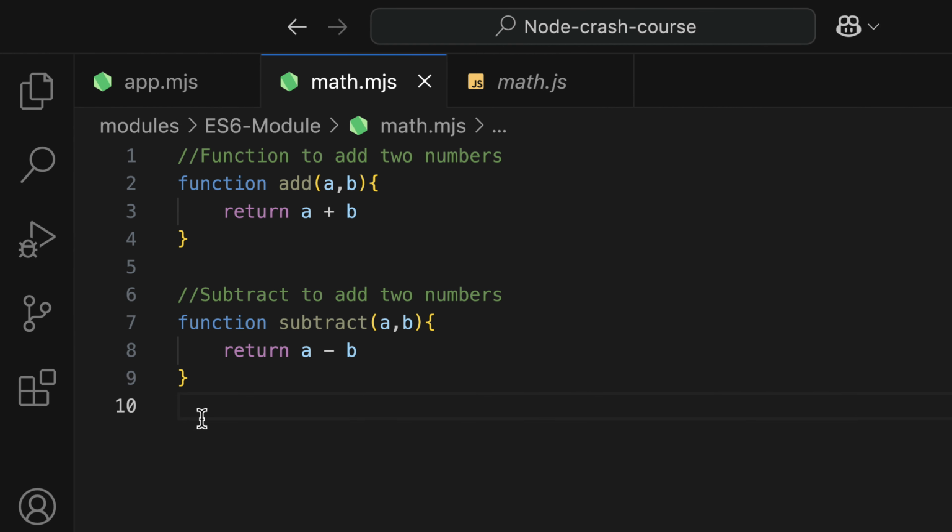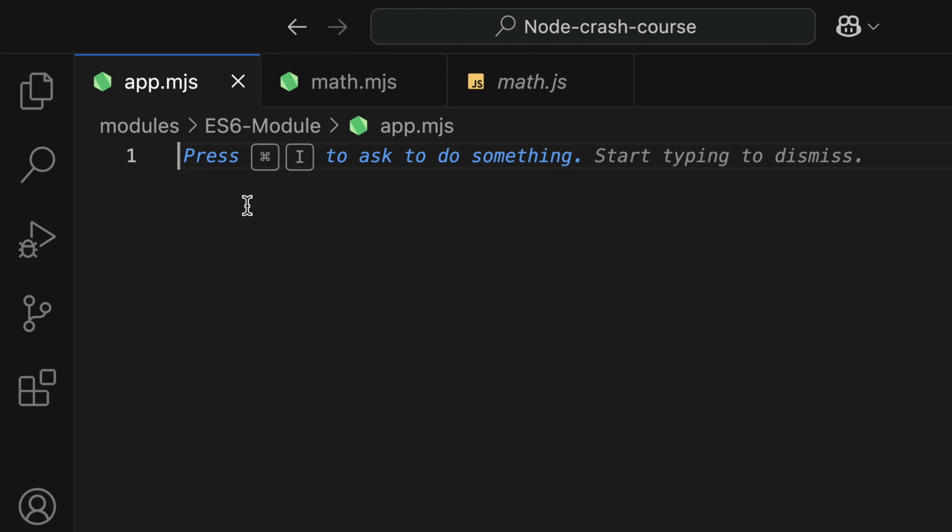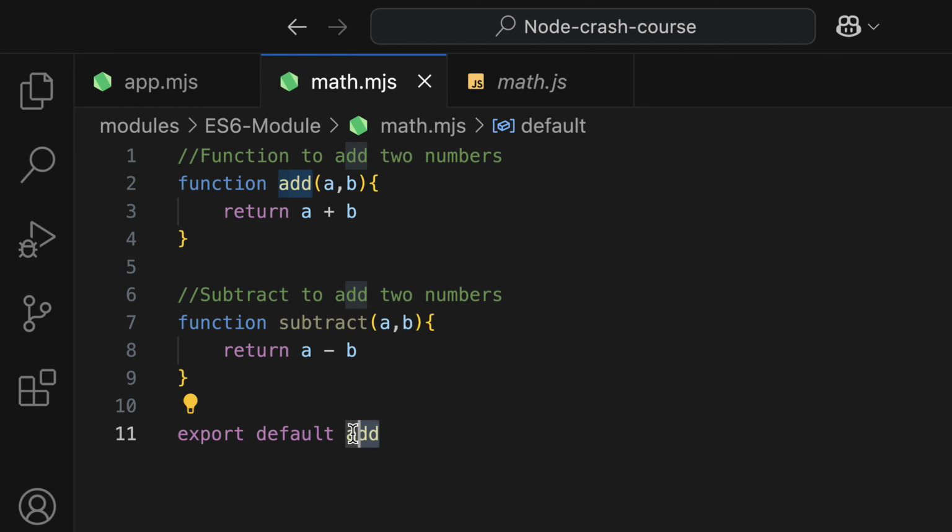The key note here is how we are going to export these functions. And we have a couple of ways. We can export a single function as we did for the CommonJS. To do that, we're going to use export default, and then the function that I want to export, for example, the add. So now in the app.mjs, we are going to use this function called add.